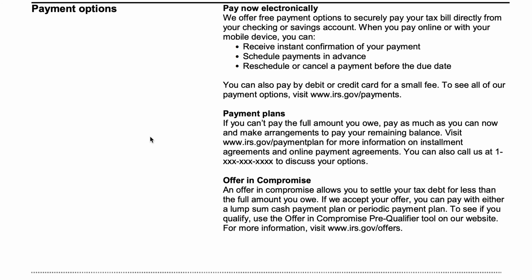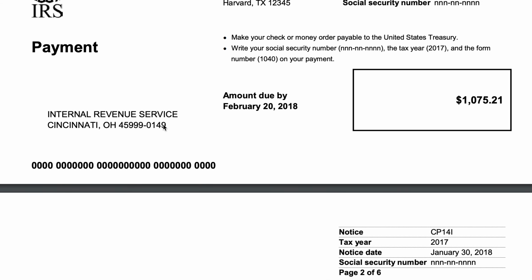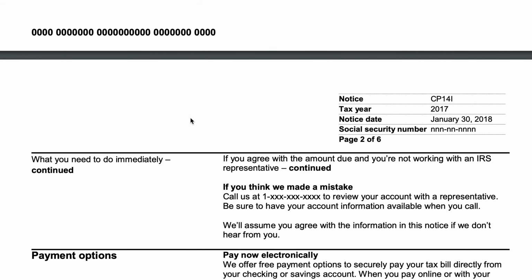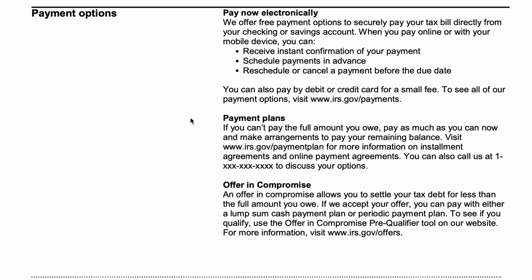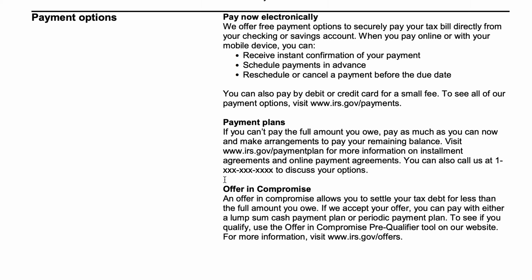You can submit an offer in compromise where you basically tell the IRS, yep, I owe you $1,075. I can't pay that, but I can pay X amount that is a smaller dollar amount. And then the IRS can either accept it or not accept it. So there are links to different parts of the IRS website where you can learn a little bit more about these options.